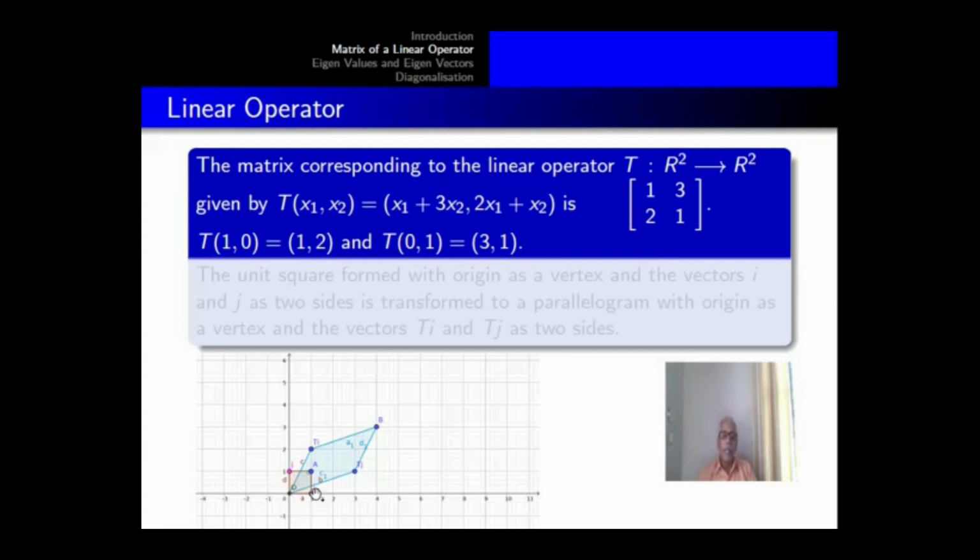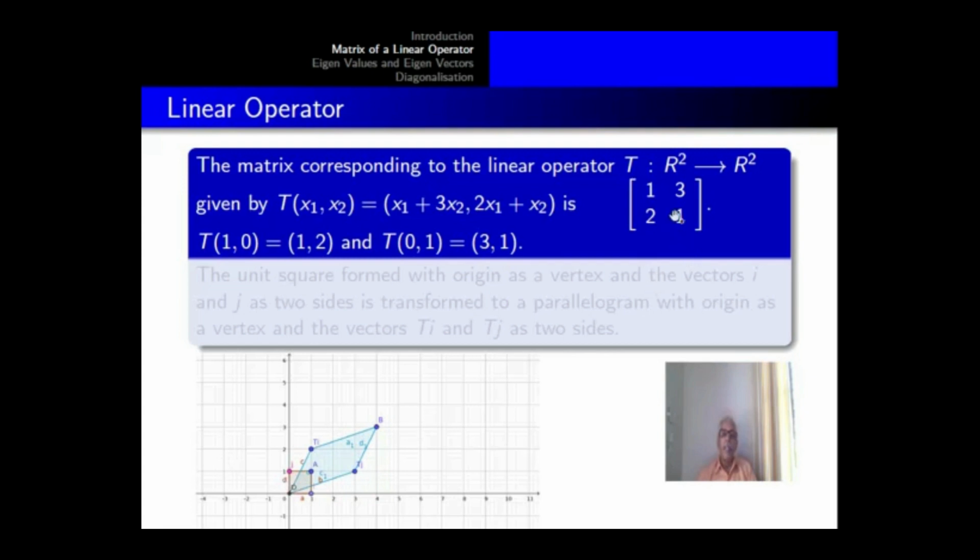If you move along the edges of the parallelogram, from origin you move to the image of i, which is the point Ti, then to the diagonally opposite point of the origin, then to the image of j and then back to the origin. Here a movement along the edges of the unit square in the anti-clockwise direction is transformed to a movement along the edges of the image parallelogram in a clockwise manner.